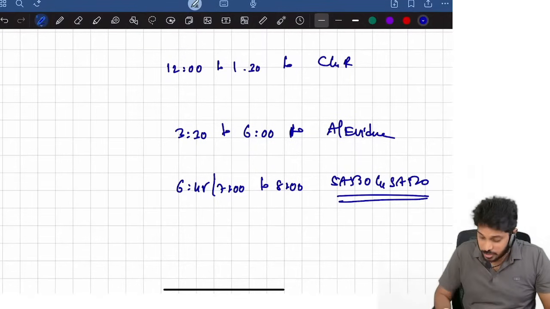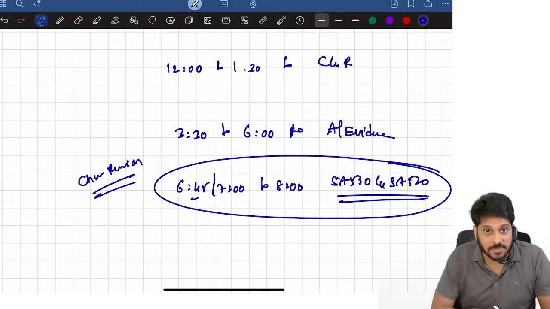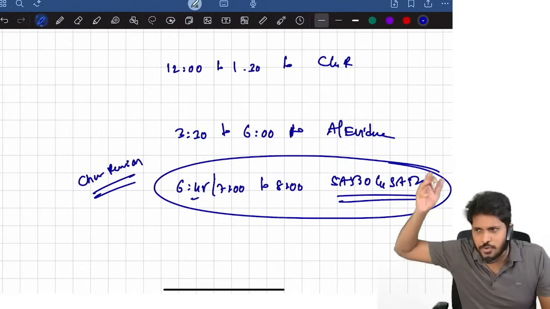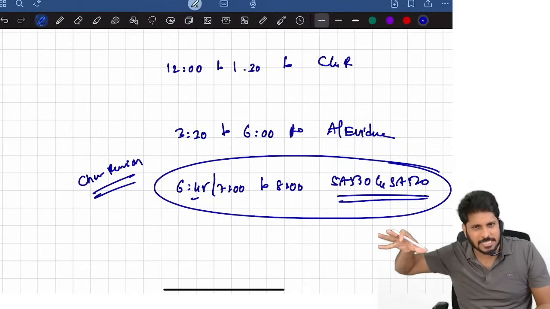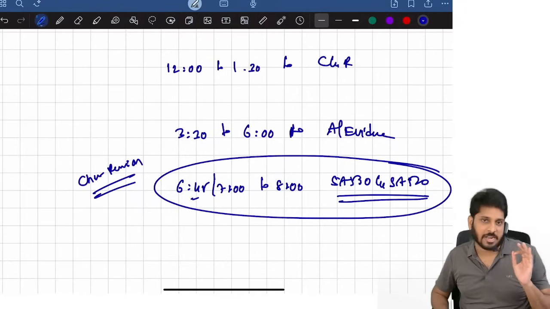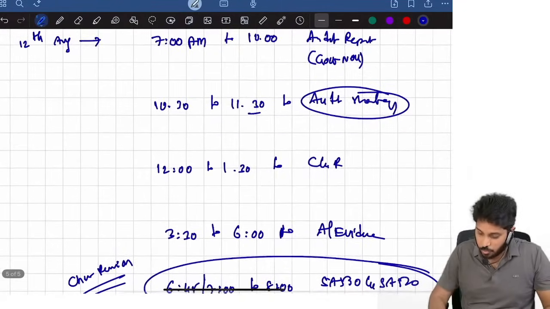SA 530, 520. This I will upload as chart revision. I will upload the chart revision at 6:45 or 7, which I already recorded and which is already part of the chart revision. You can see the timestamps already, it is there in the same playlist. But I will once again upload it for your convenience. Okay, 530, 520.